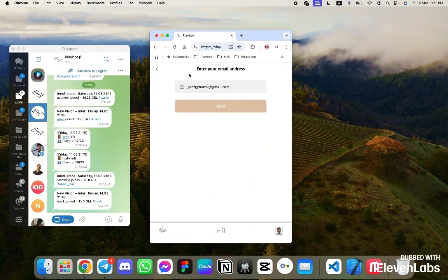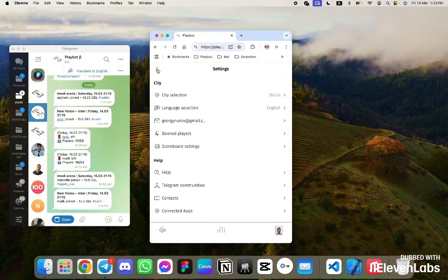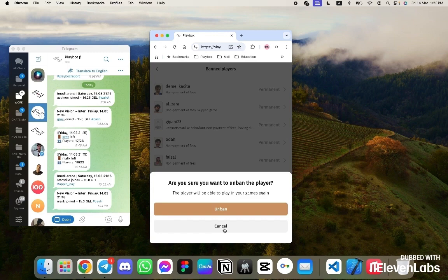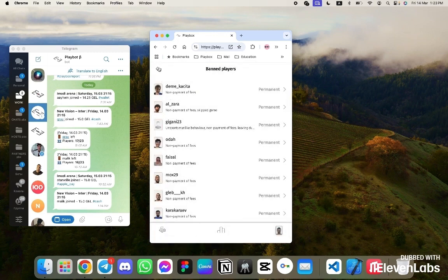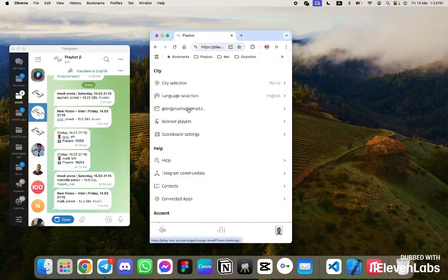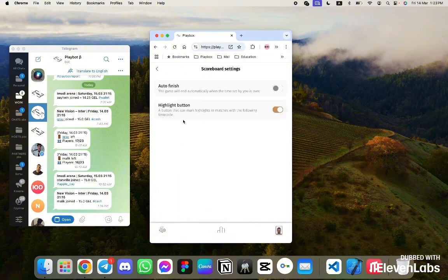So, next is email. You can change it. List of banned players. We have bans in the system. So you can see guys who are a bit uninterested when it comes to games, payments, anything. Well, you get the idea. Or for example, unban them if you wish. Control panel settings for your mesh. Alright, we have the following options.